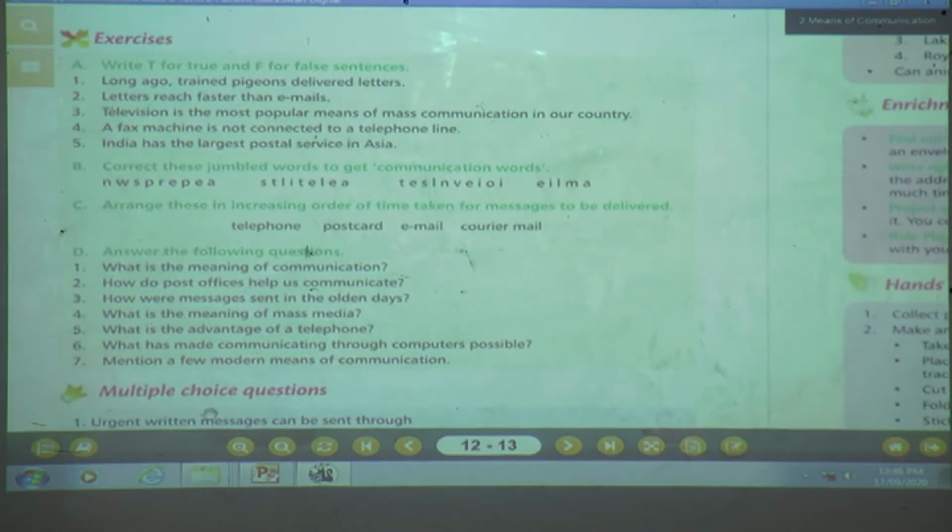In exercise A, what are we going to do? Write T for true and F for false statements. We are going to see true or false. True means correct. False means wrong. Number 1: Long ago trained pigeons delivered letters. Yes children, in this lesson what have we learned? Long ago trained pigeons delivered letters. Is it true or false?